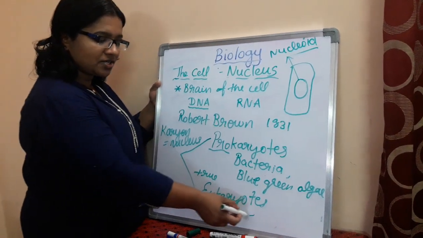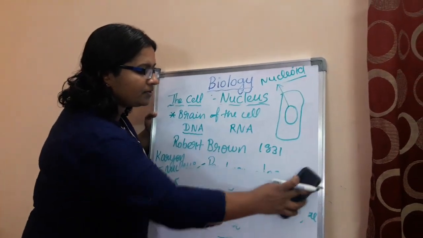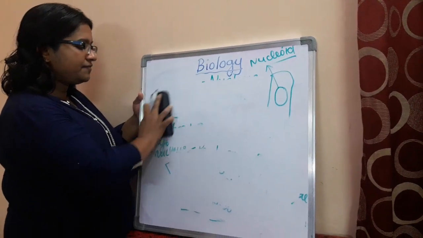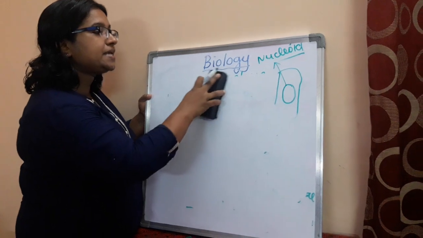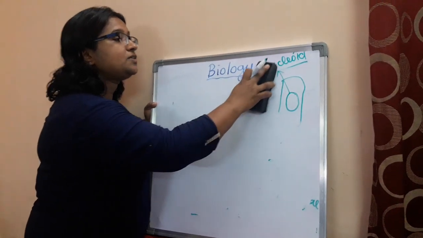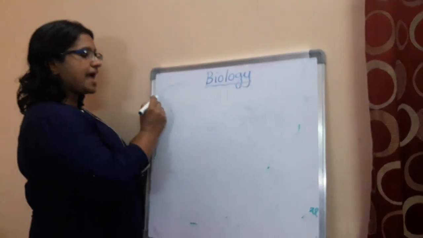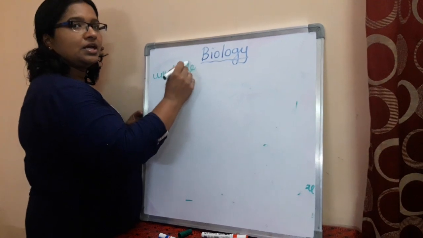Now let us see the structural details of the eukaryotic nucleus. Before that, I just want to say that in some fungi and all, each and every cell might have more than one nucleus. So based on the number of nuclei, we can call the cell a uninucleate cell if it has one nucleus.